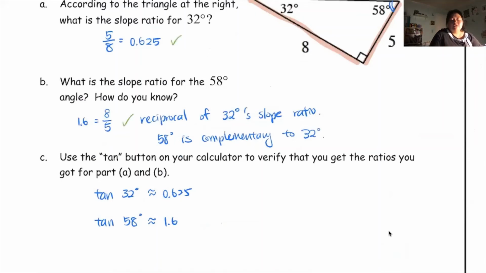So that's what the tangent button does for you on a calculator. The tangent button gives you the slope ratio in decimal form, not in fraction form. So now you're not restricted to just the tangent table that you have from your notes 4.1.3, but you can have all the angles, any angle, even decimal angles, because your calculator has stored all that information in that tangent button. So that's amazing, because now you open up a whole world of opportunities.